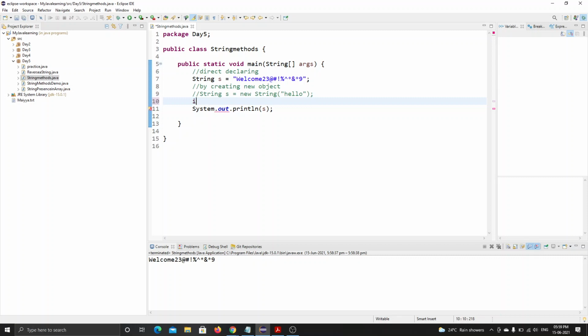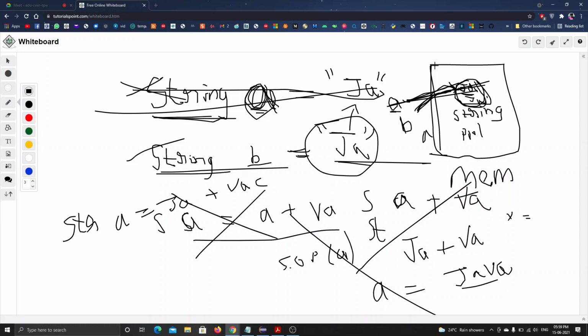So, sir, in integer, every variable will have its own memory allocated, regardless of the value they have. Yes, that is the same. Here, what happens is, sir, string is a non-primitive data type. These integer types are primitive data types, but string is a non-primitive data type, which is derived from those primitive data types. So it has its own memory, and in this memory they perform operations. Okay, sir. Yes, sir. I got it.